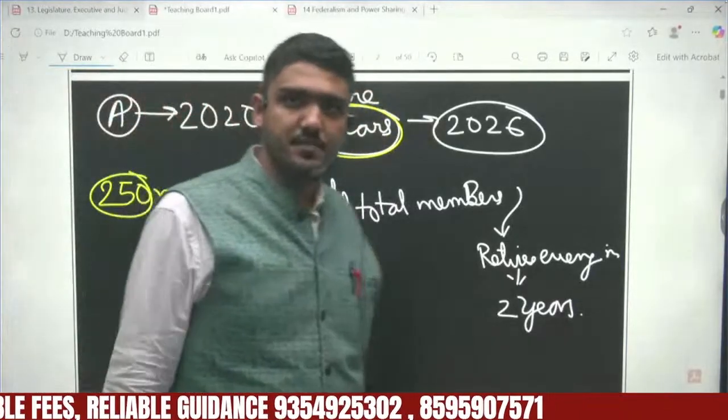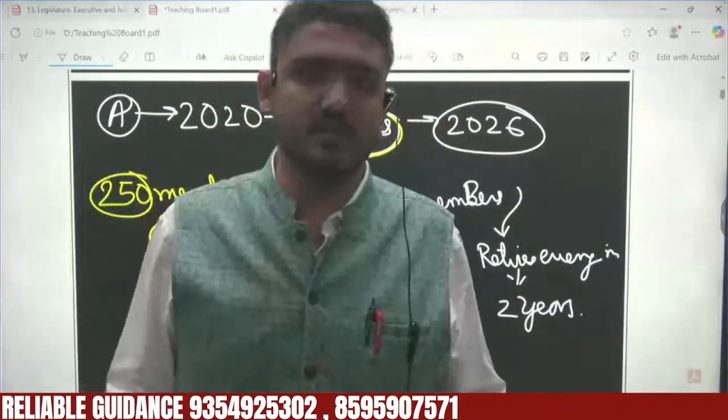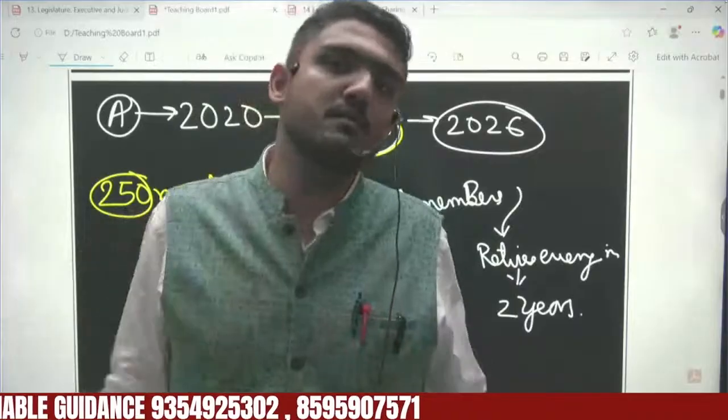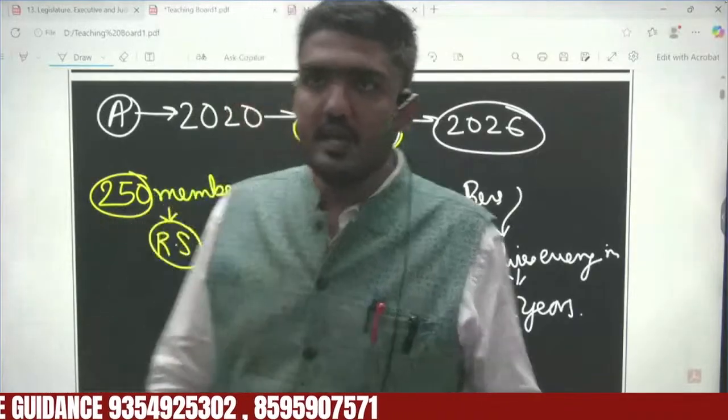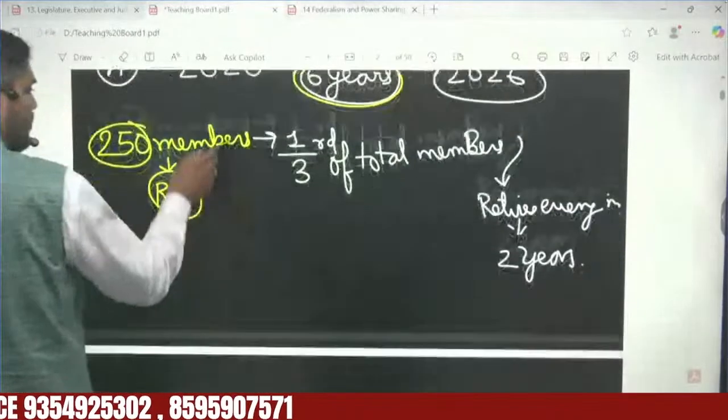After every 2 years, 1/3 of the members retire.